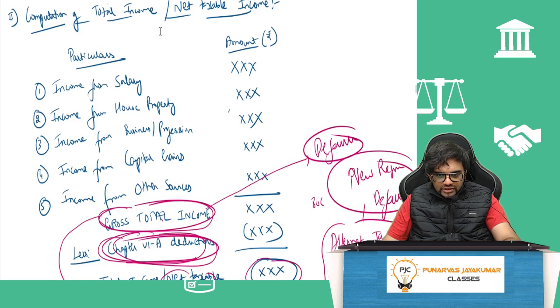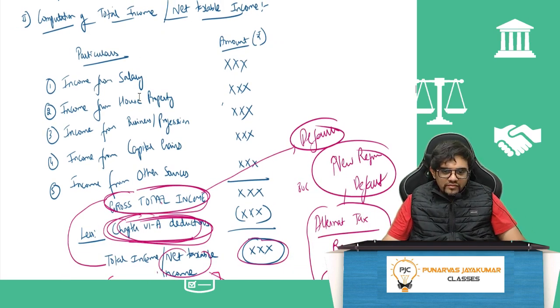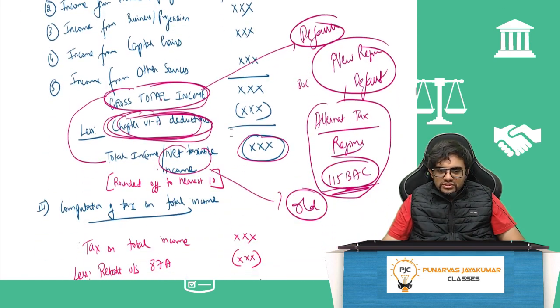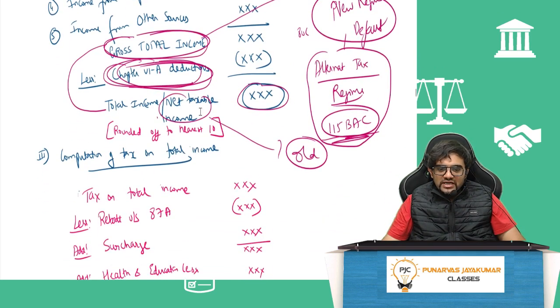See, computation of total income, how will it be? Income from salary, income from house property, income from PGBP, income from capital gains, income from other sources. Whatever I get is called the gross total income. Less, what will I do? Chapter 6A deductions, then it will come total income or net taxable income.